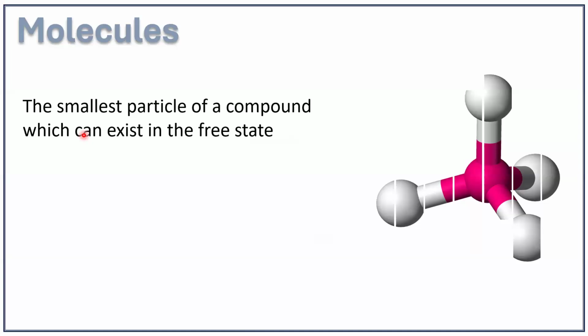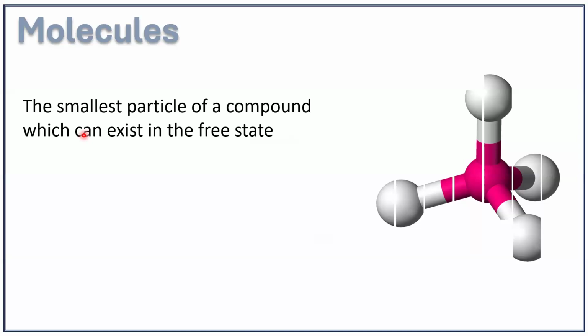Similarly, if you take sulfur dioxide, a molecule of sulfur dioxide is composed of 1 sulfur atom and 2 oxygen atoms. So there are 2 different atoms in sulfur dioxide. So it is a compound. Similarly, if you take sulfuric acid, H2SO4, a molecule of sulfuric acid has 2 hydrogen atoms, 1 sulfur atom, and 4 oxygen atoms. So there are 3 different types of atoms in sulfuric acid. So H2SO4, sulfuric acid, is a compound. So this is what distinguishes between an element and a compound. I hope I'm clear.